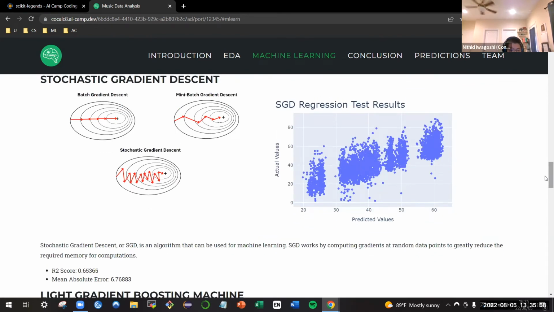For stochastic gradient descent, or SGD, it's an algorithm that can be used for machine learning. SGD works by computing gradients at random data points to greatly reduce the required memory for computations. The R2 score that we got for it was 0.653. The mean absolute error was 6.76.